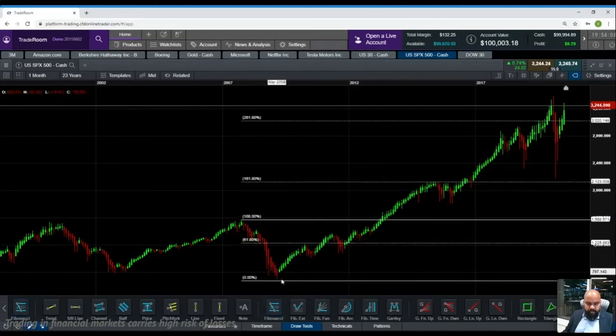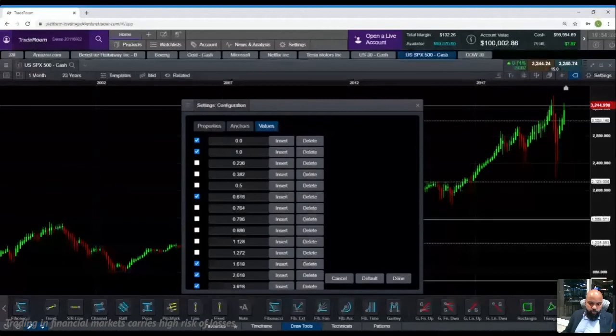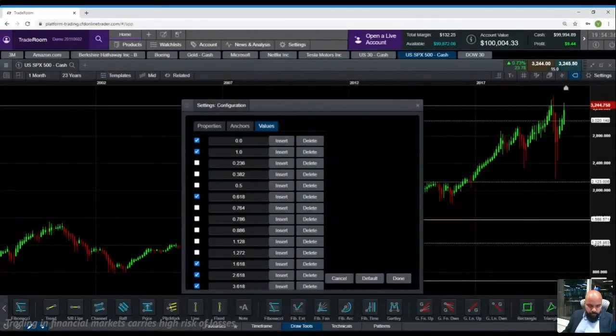Now, if you notice, I've already put in these numbers. If you want these numbers, you can click on the Fibonacci bar. You get settings, and in your settings, you have all your Fibonacci numbers. There are more Fibonacci numbers, but we are just looking at the golden ratio for today. There is also 78.6. There is also 38.2. We'll get into that slowly once you get familiar with the Fibonacci 61.8. I've added 161.8, 261.8, and 361.8.